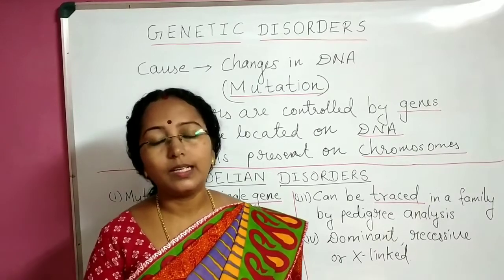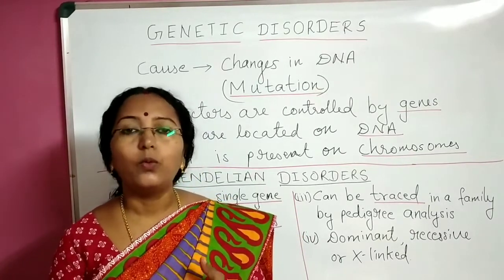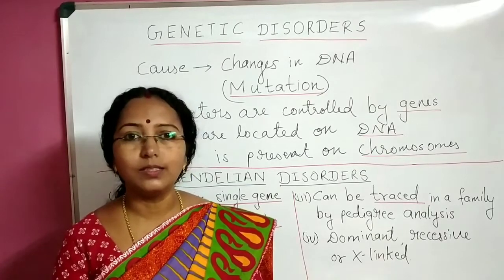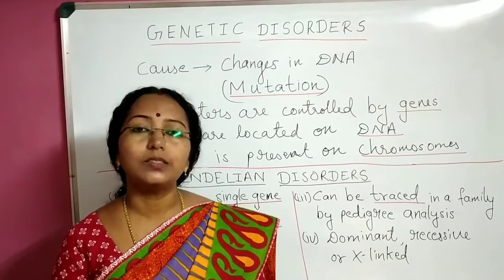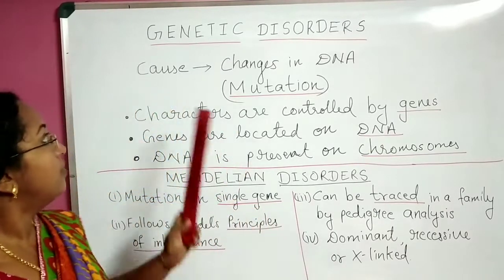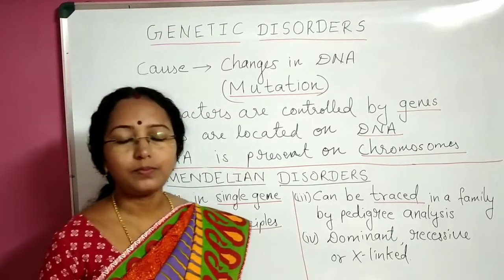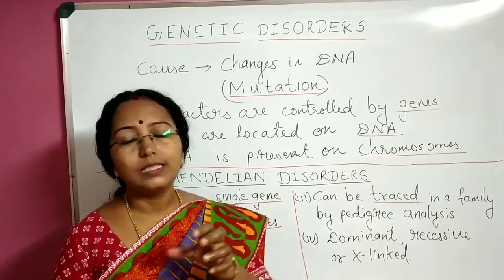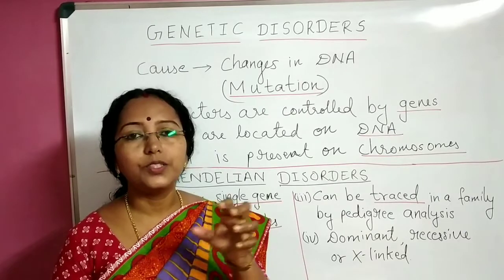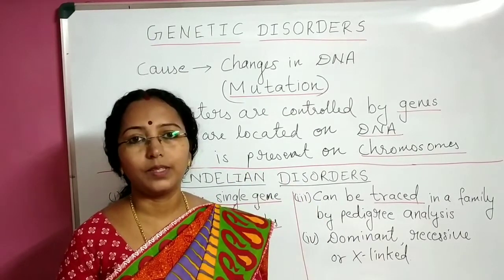Anyway, in today's class, let's focus our attention on what these genetic disorders are, what the cause behind these disorders is, what the different types are, what the features are, and so forth. First let us see what is the cause of genetic disorder. We know genes are there in our DNA.